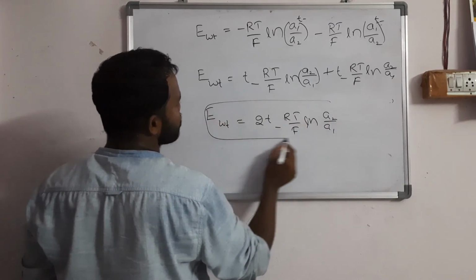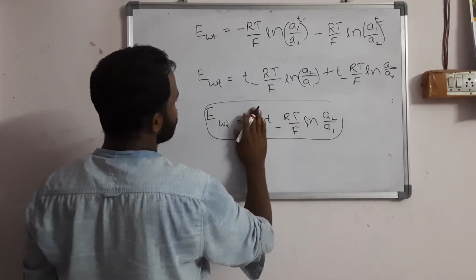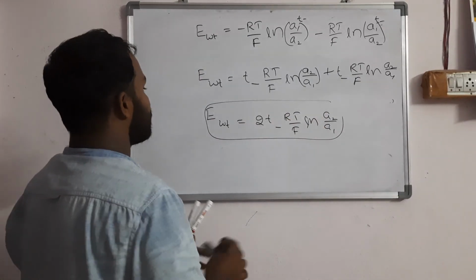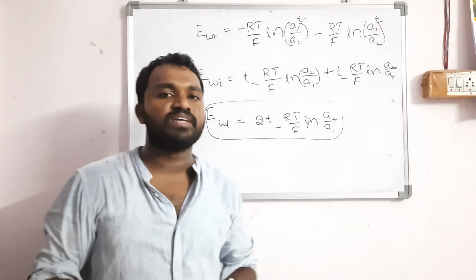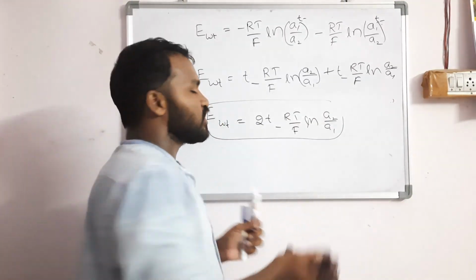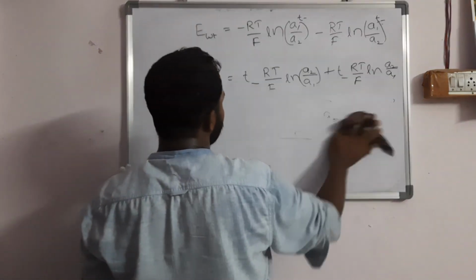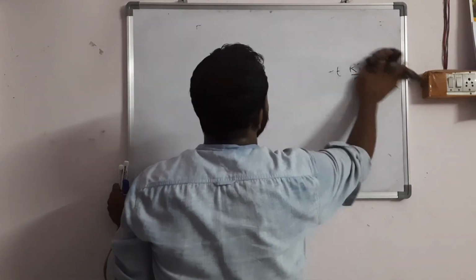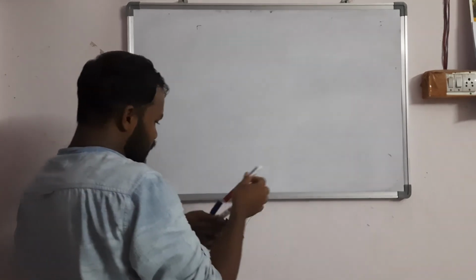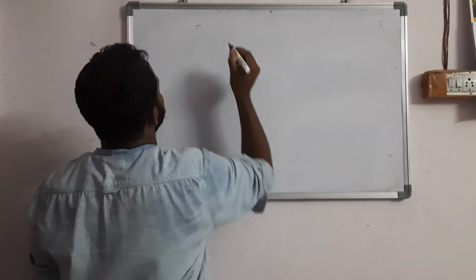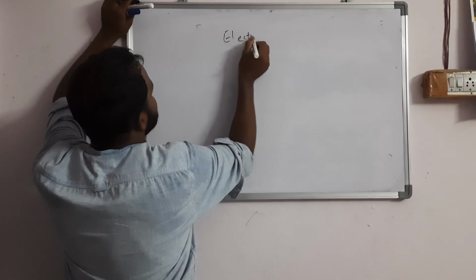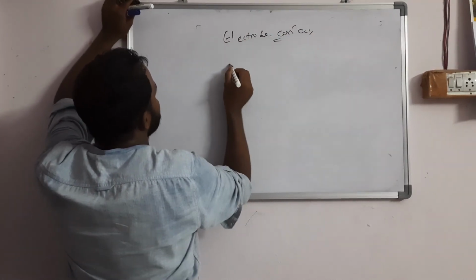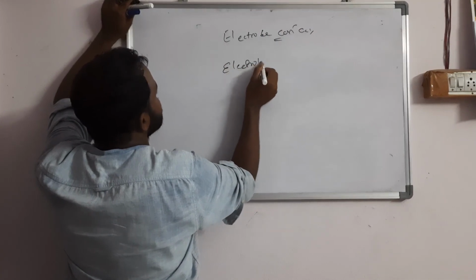What is the E without transference? You should forget these two. This 2 t minus RT by F ln A2 by A1 is the E without transference. Whenever in the examination they ask about the concentration cell, you should write the electrode concentration cells first, derive the equation, then one more equation is the electrolyte concentration cell.